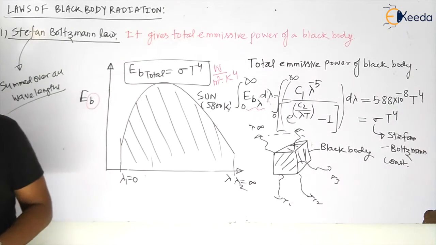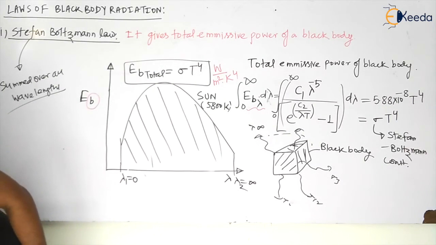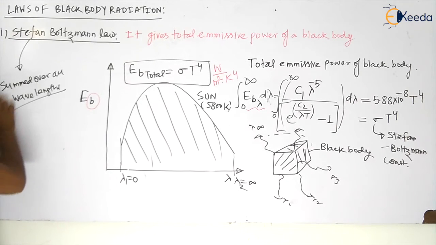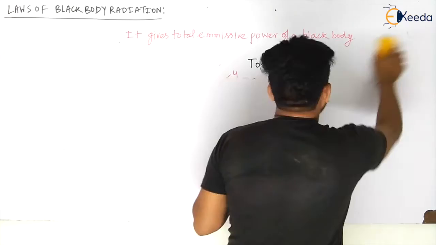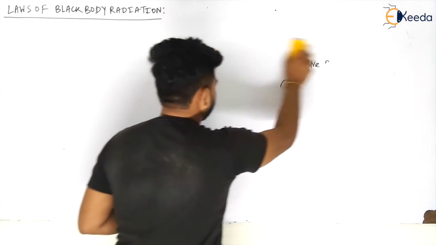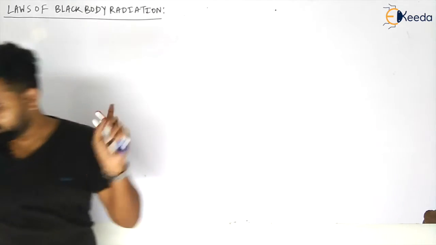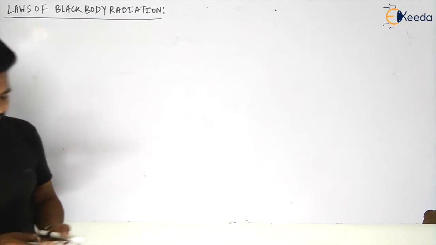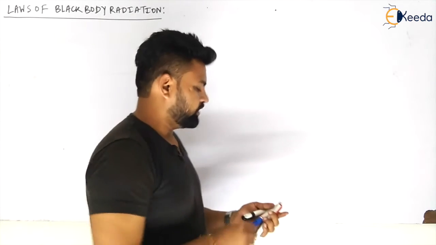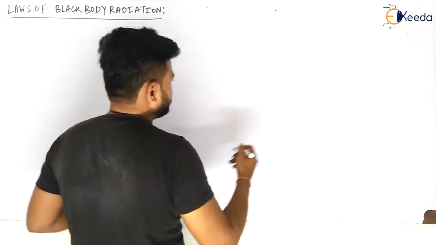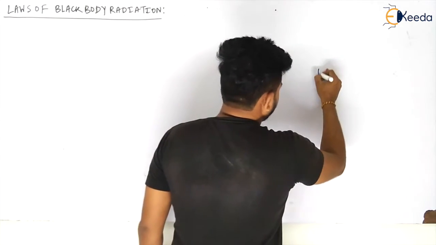The third one is what? The third one is Wien's displacement law, my dear students. What Wien did is use the same equation which we are using, that is E_b lambda.